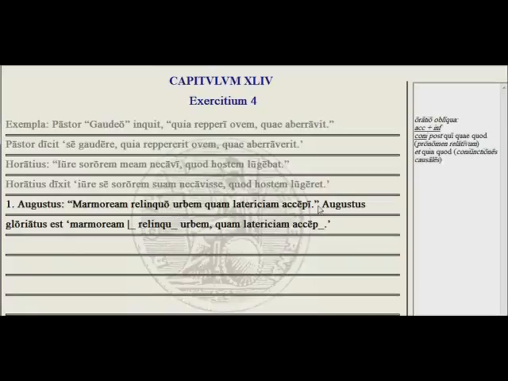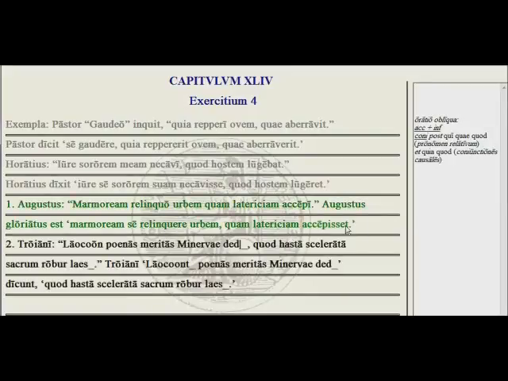And then the indirect speech form: Augustus boasted, gloriatus est, a deponent verb from gloriari, boasted that he, and so when the subject is here, just like you had up here, pastor dicit, se gaudere, Augustus gloriatus est, se marmoream urbem, so that he left behind, and so here we want our infinitive, relinquere, that he left behind a city of marble, and then we have quam, which is going to lead to a subjunctive here, quam lateritiam accepisset, pluperfect subjunctive, which he had received. Also, imperfect subjunctive would work there as well.